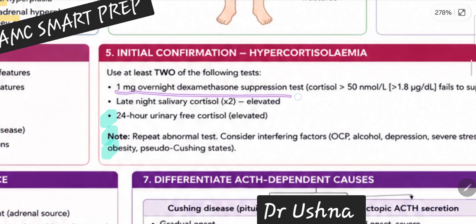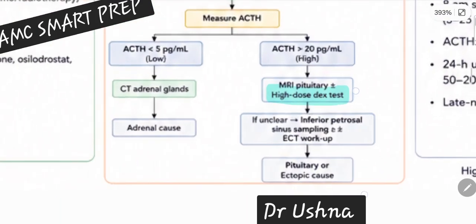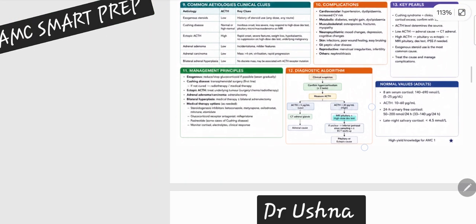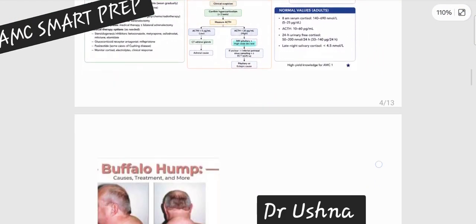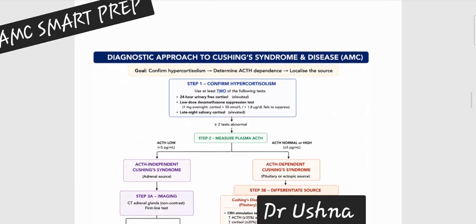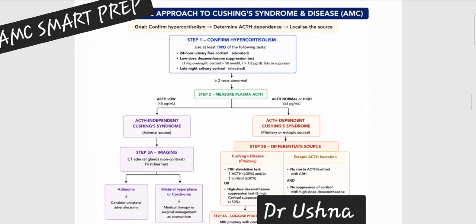This is how. Initial is always your low dose dexamethasone suppression test, and your confirmatory to look for the ACTH dependent causes, your high dose dexamethasone suppression test arrives. So this is very clear. I think there is no query about the diagnosis of your Cushing syndrome. It's so clear now. If you are still struggling with that flowchart, this is the easiest form of flowchart, how you are going to approach the patient of your Cushing syndrome.